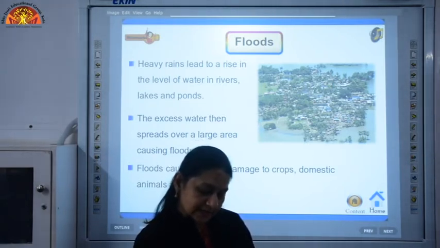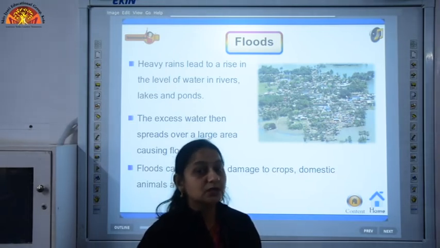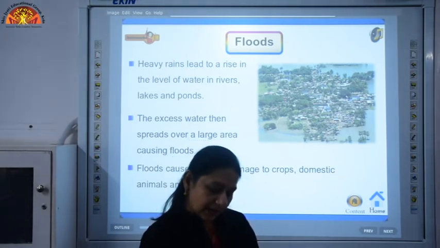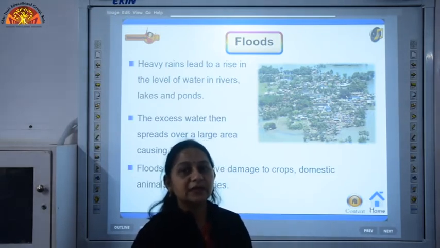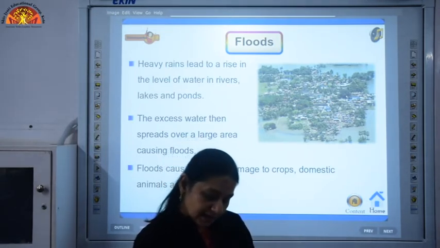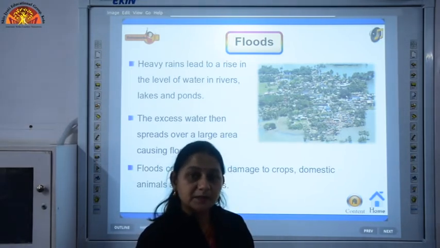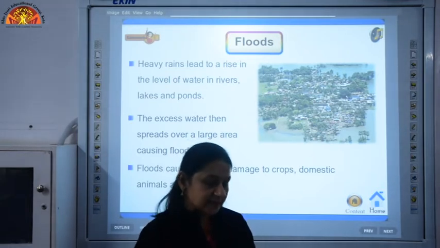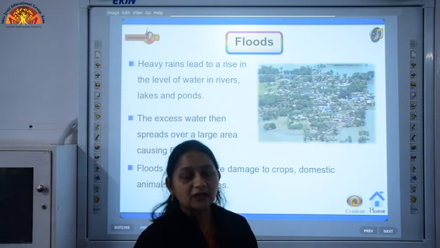Loss of residential buildings and property: when there is water all around, there is a great loss to property and buildings. And loss of human lives: people are not able to survive in that condition and they die out. Loss of domestic cattle, loss of standing crops: when the crops are ready for harvesting and the floods come, at that time we have a loss of these standing crops.